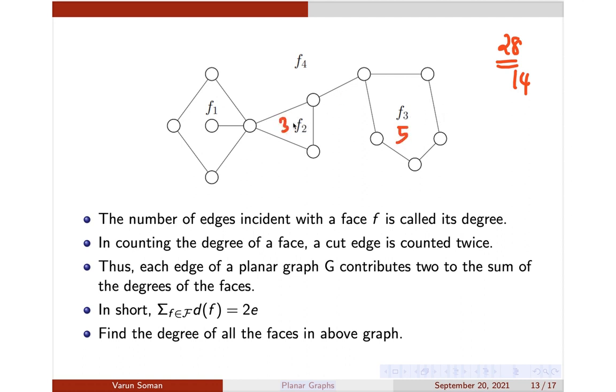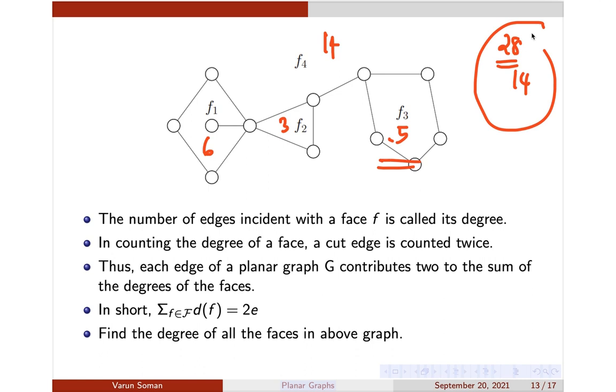It is 3. What's the degree of F1? 1, 2, 3, 4, 5, 6. Right? And what's the degree of F4 now? It is 1, 2, 3, 4, 5, 6, 7, 8, 9, 10, 11, 12, 13, 14. So it's 14. Okay, now just add it up. It is 20, 23, 25, 28. So basically it's true. The sum of the total degrees of the graph is basically twice the number of edges, just like our handshaking theorem.